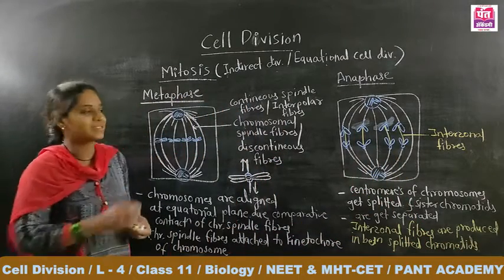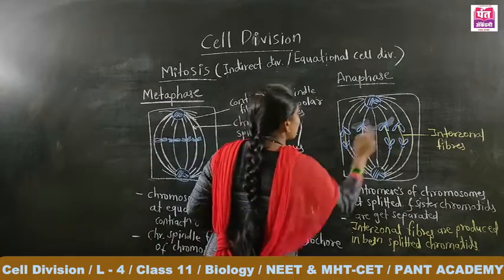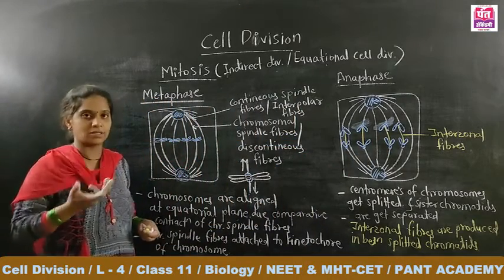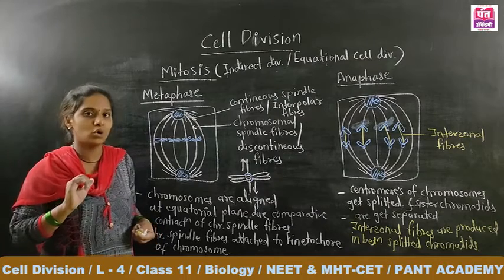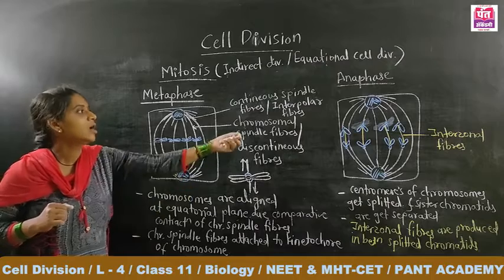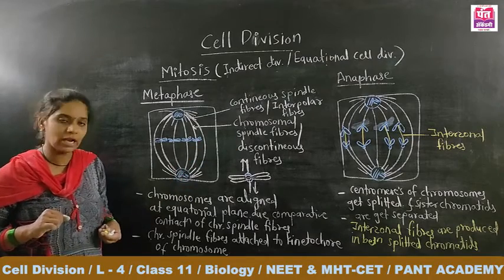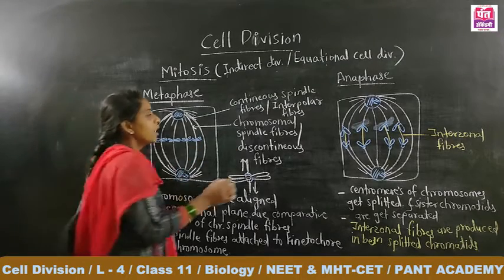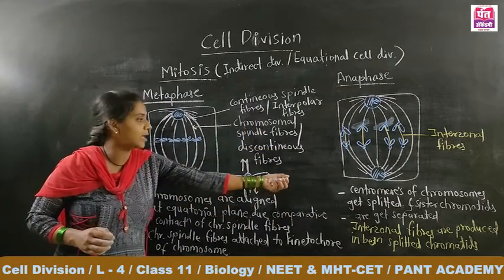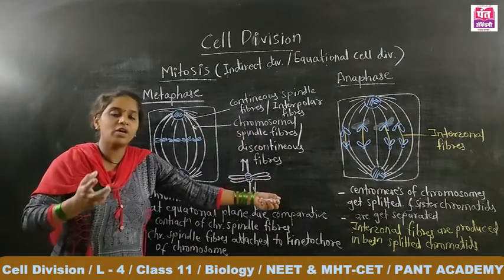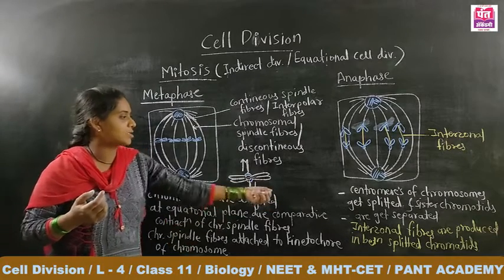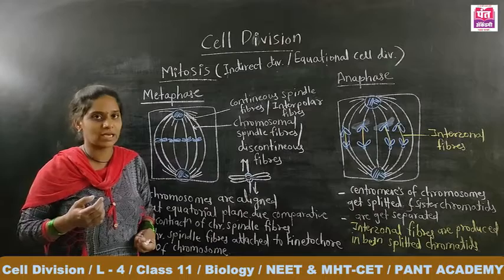In the split chromatids, these additional fibers were formed, and they are known as interzonal fibers. That is the change. One more change that took place in the anaphase: at the beginning of the anaphase, it starts with the splitting of the centromere and also the splitting of the sister chromatids. Interzonal fiber formation takes place.